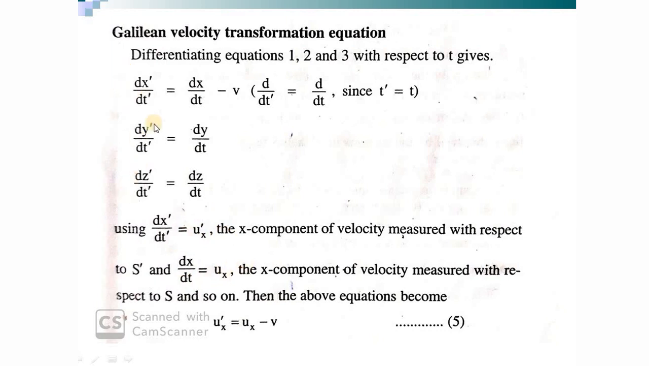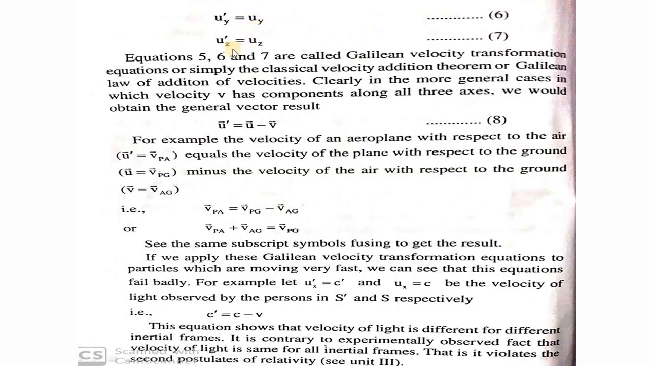So making the substitution, dx prime by dt prime is ux prime and dx by dt is ux, and dt by dt cancels since t prime is equal to t, and what is left is v. So here uy prime is equal to uy and uz prime is equal to uz. These equations 5, 6, 7 are known as the Galilean velocity transformation equations, and they are also known as the classical velocity addition theorem or the Galilean law of addition of velocities.